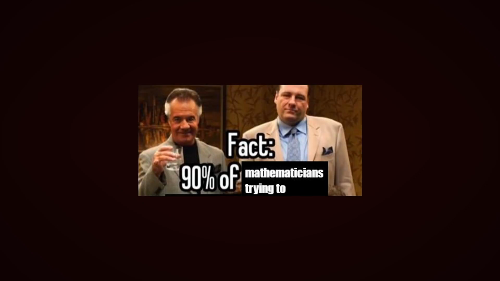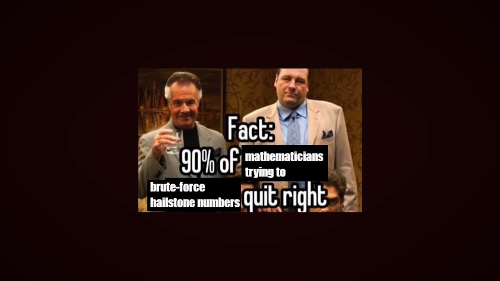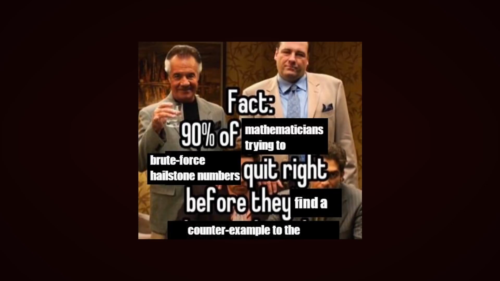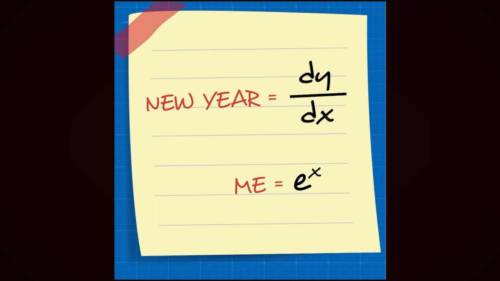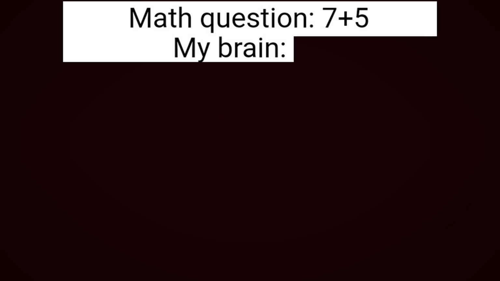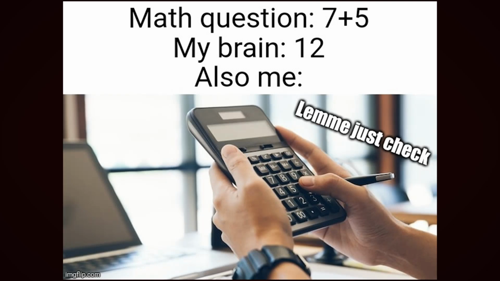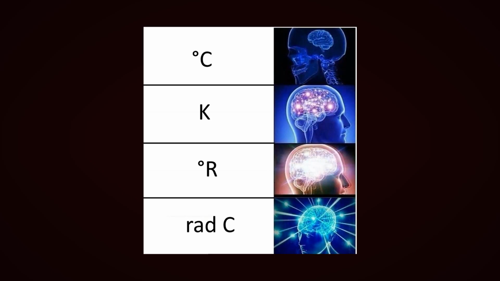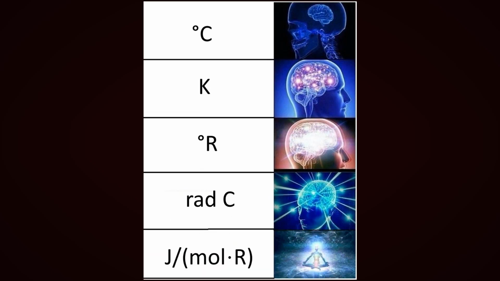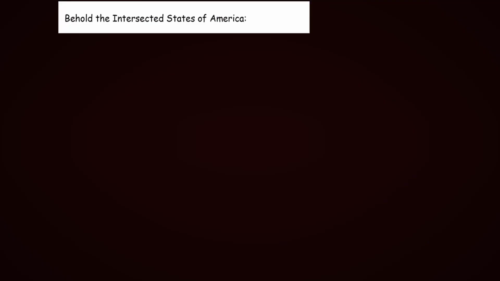Fact: 90% of mathematicians trying to brute force Hailstone numbers quit right before they find a counterexample to the Collatz conjecture. New year equals dy/dx. Me equals e^x. Math question: 7 plus 5. My brain: 12. Also me: let me just check. Behold the intersected states of America.